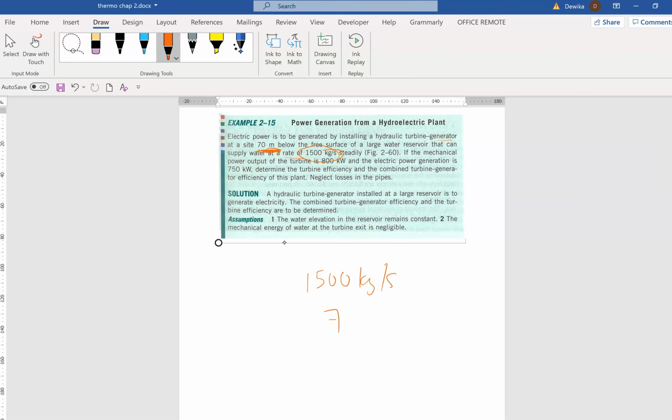Okay, these are the things that you need to write down. The mechanical power output is 800 kilowatts, and the electrical power generated is 750 kilowatts. Determine the turbine efficiency and the combined turbine-generator efficiency of this plant.